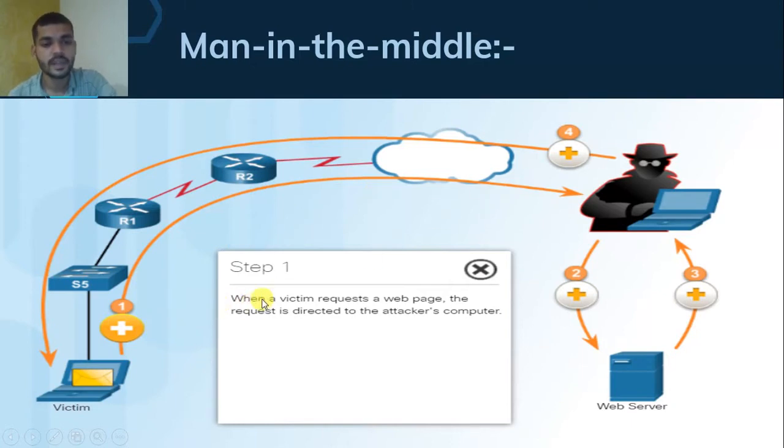In step 1, when the victim requests a web page, the request is directed to the attacker's computer. Here is the server, and the victim requests the web page. Here is one attacker in the middle of the server and the victim. The victim's request goes to the attacker's computer.